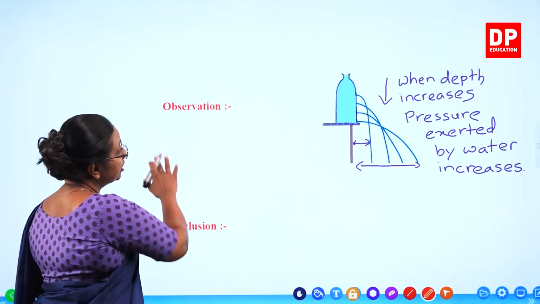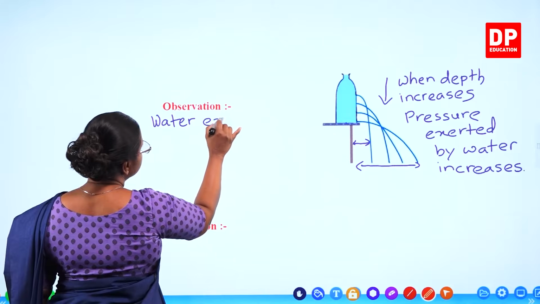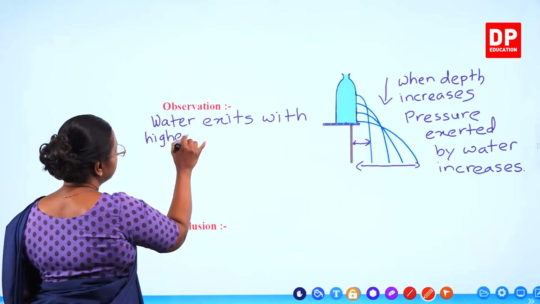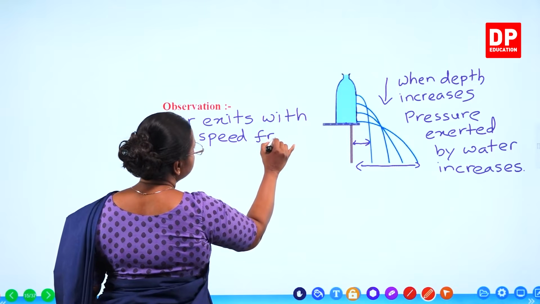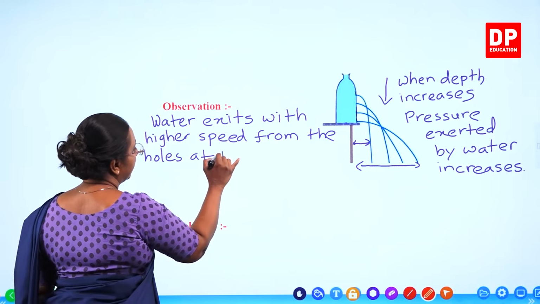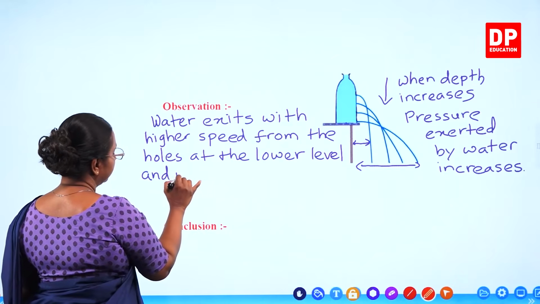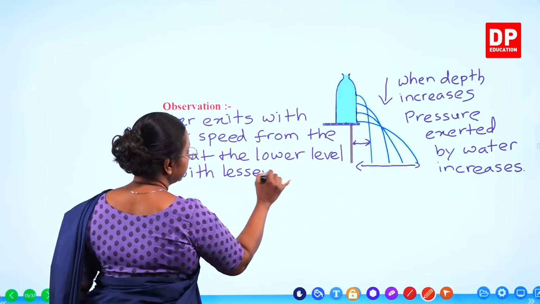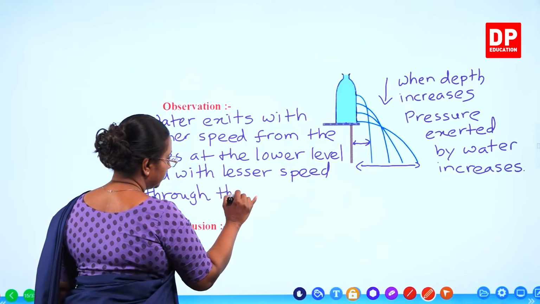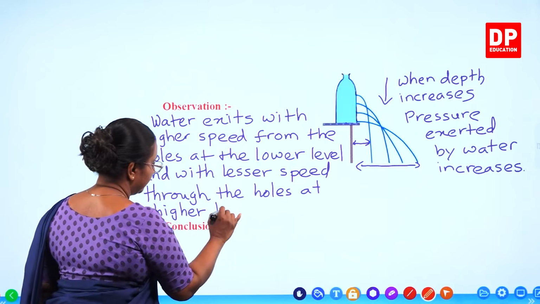So before I go to the conclusion, I'll write the observation. You can say water exits with higher speed from the holes at the lower level and with lesser speed through the holes at higher levels.